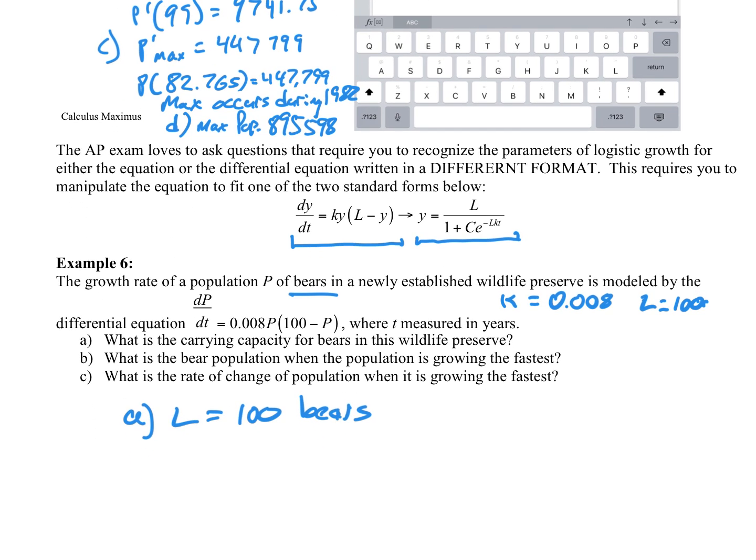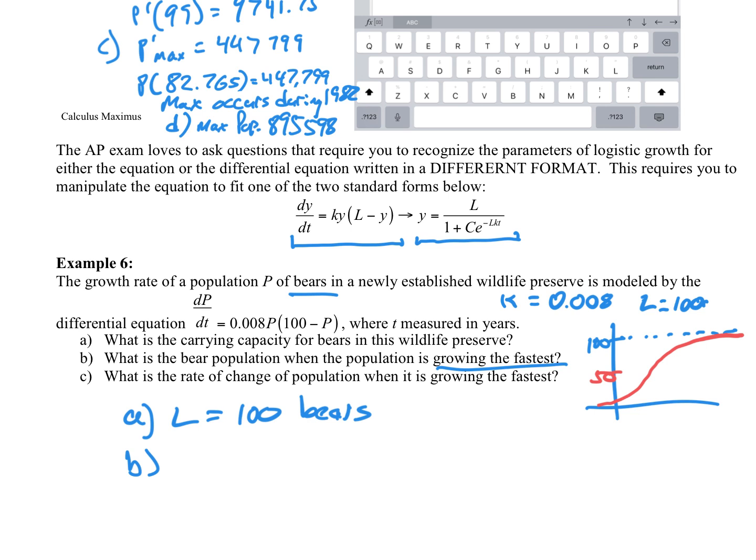B, what is the bear population when the population is growing the fastest? Because we know this is a logistic function, and at 100 it has a maximum, if we were to graph this it'll look something like this. It's going to max out there, and at 50, halfway, logistic functions will always be growing the fastest, the maximum rate of change.